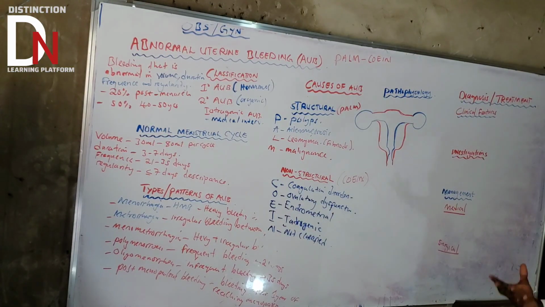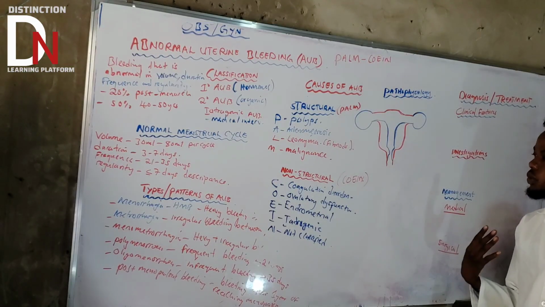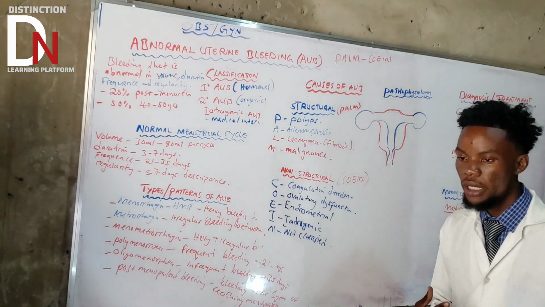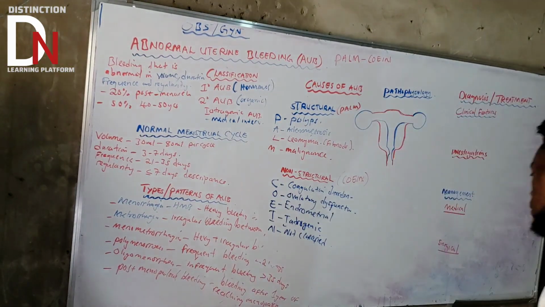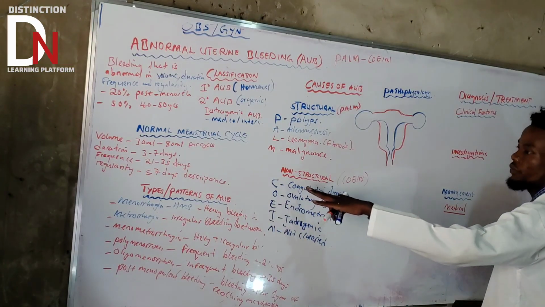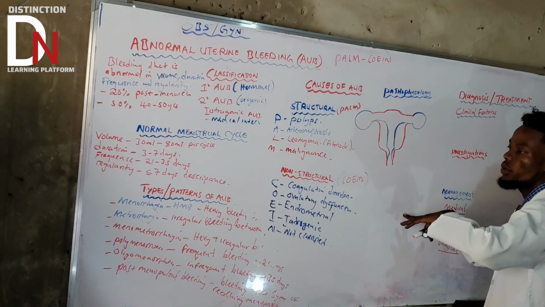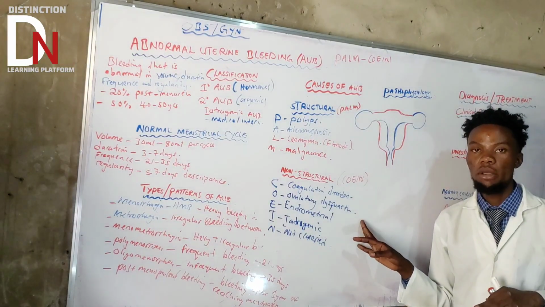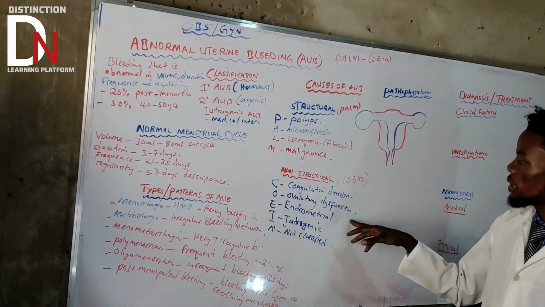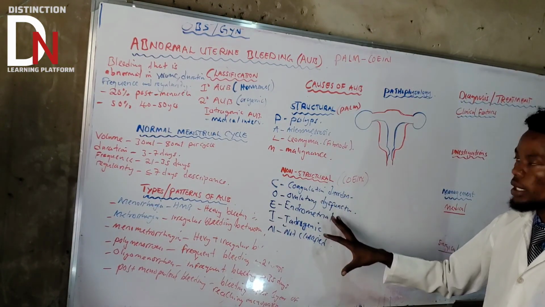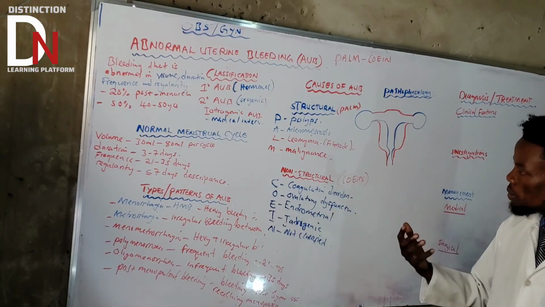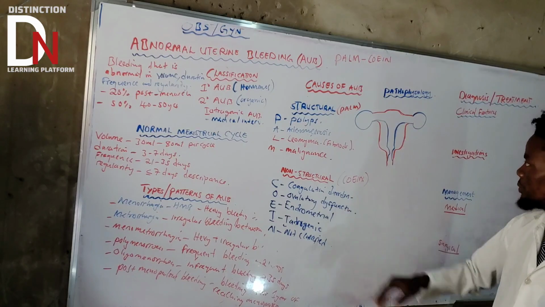Now, since we've understood the causes of AUB, we can proceed to the pathophysiology, which is so simple. What can lead to someone bleeding abnormally during the menstrual period? We'll start with the non-structural causes. We'll pick the common one, which is ovulatory dysfunction, leading to PCOS. Just pick one, because somehow they have a common pathway, except for coagulation disorders. So let's start with this one.